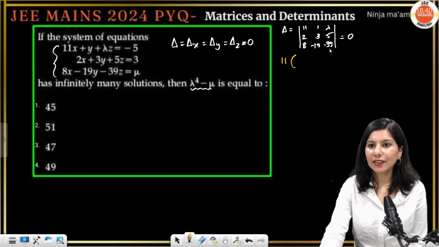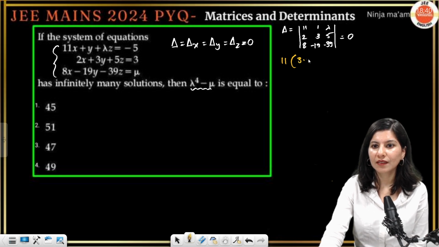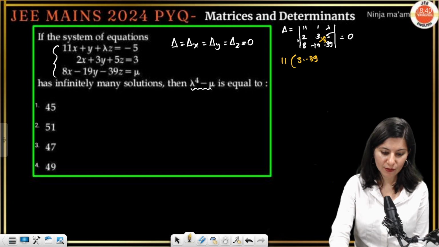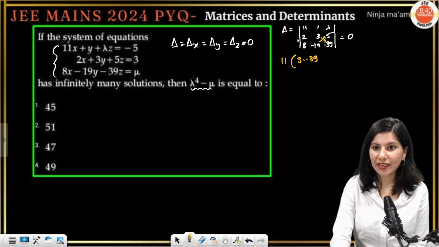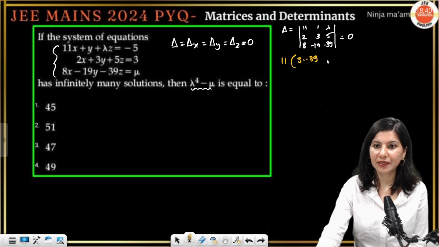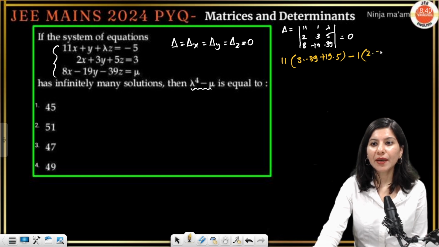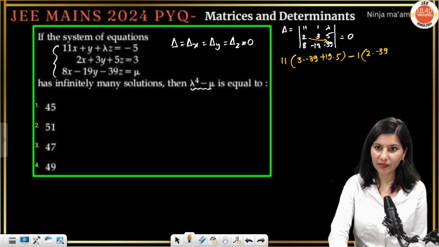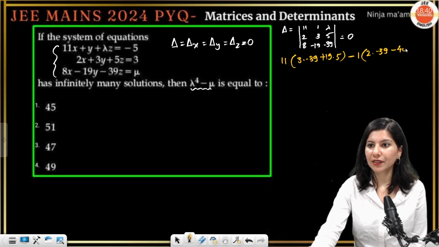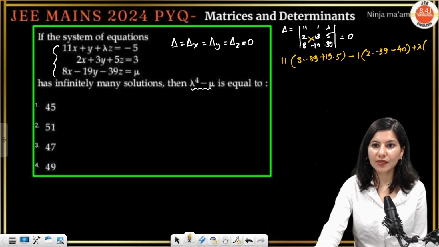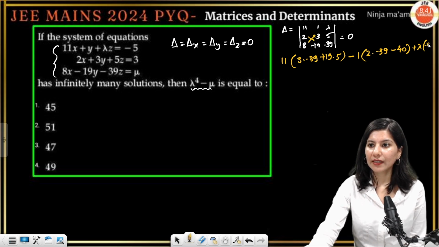11, 3 into minus 39. This minus this minus this, right? So it is going to become 3 into minus 39 and plus 19 into 5. Minus 1. 2 dot minus 39. This cross this. Minus 40. Correct. Plus lambda times. And now we are having this cross this. So minus 19.2.